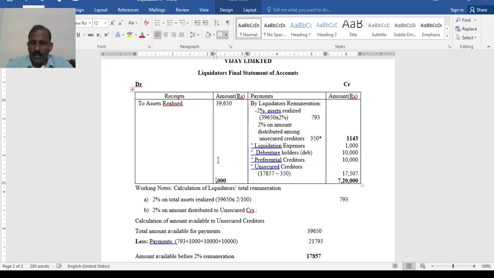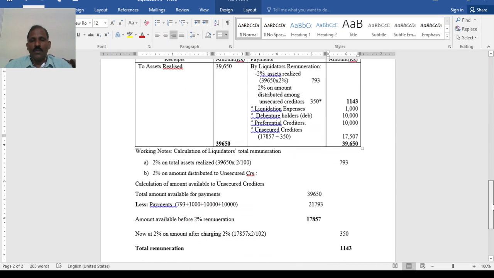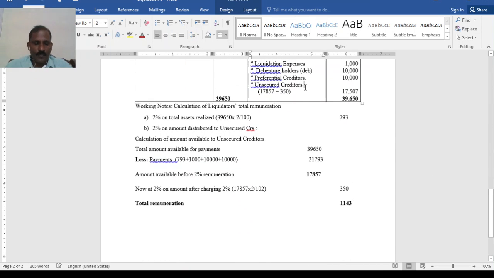Total mistake in the earlier figure. Make it 39,650, same. 39,650 total. So actually this is a balancing figure. Okay, this is all about this problem.